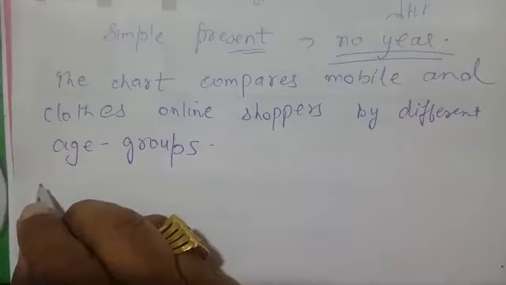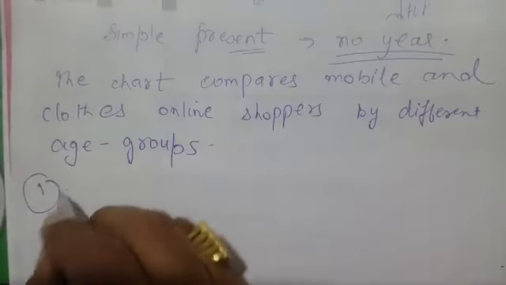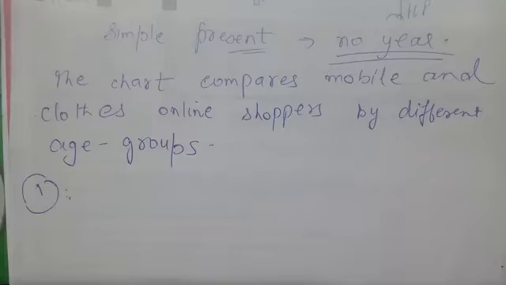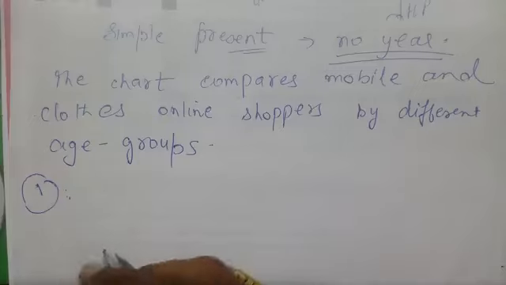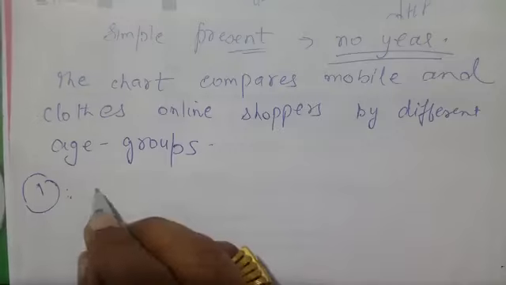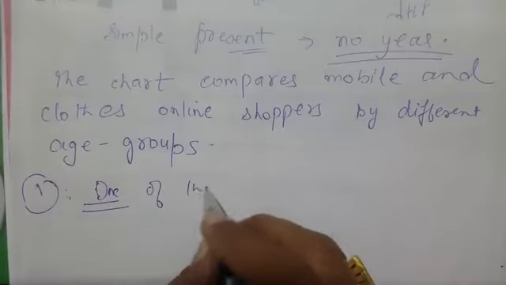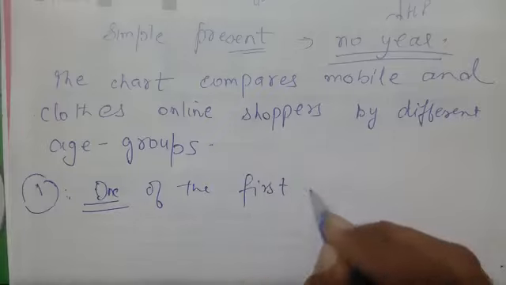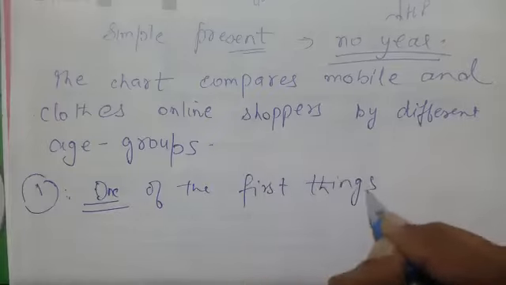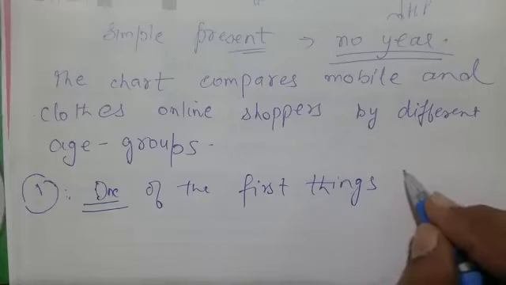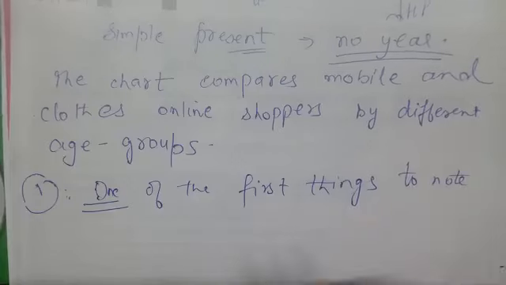Now the main is the number 1 line. What kind of line will I go with here? I'm not writing the complete thing, I'm just writing sentences, try to understand. So this is the point here. Language, please check: one of the first things to note. You can maintain this language in your bar chart as well as table.